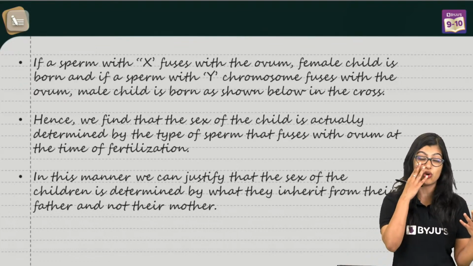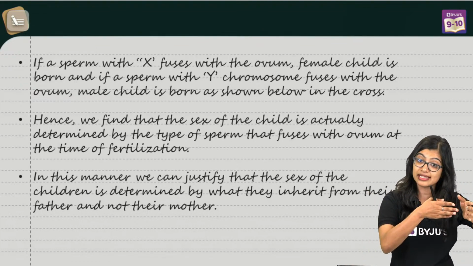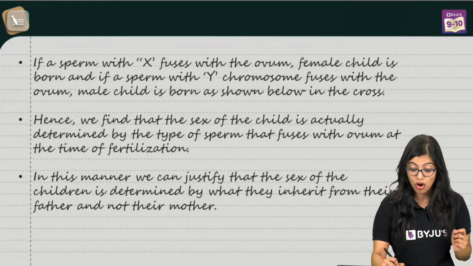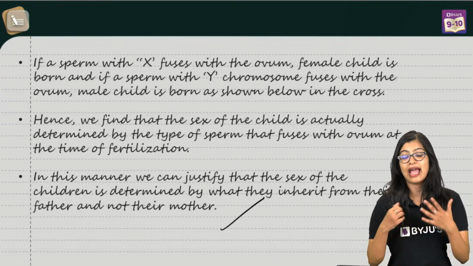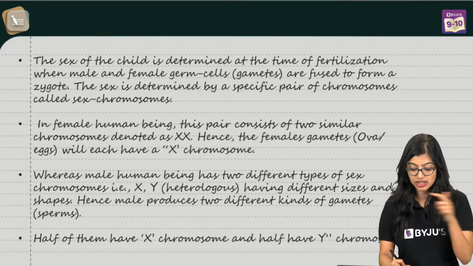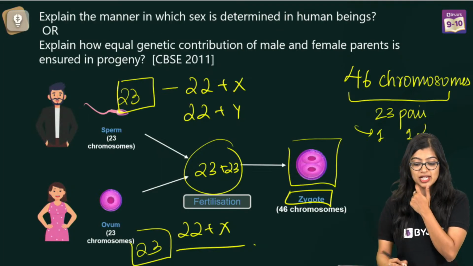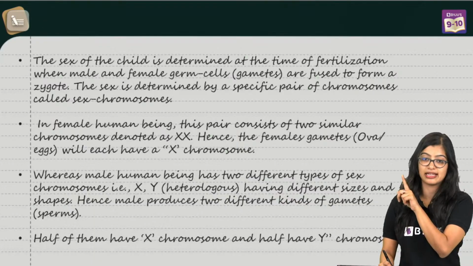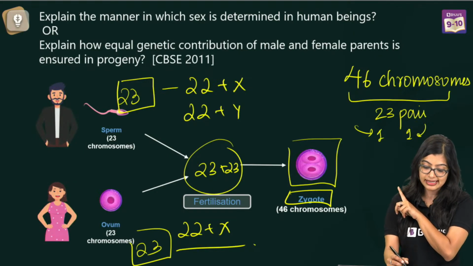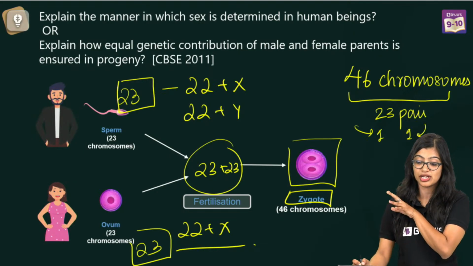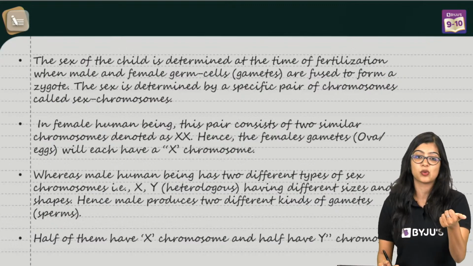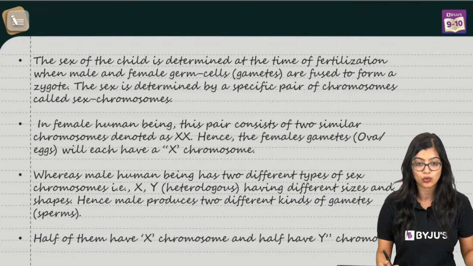And we see that if the question is oriented towards sex determination, mention the point on how, right, it helps. Especially, so this is actually for the first part of the question. Explain the manner in which sex is determined. That is the answer. But if you are getting the second part of the question, that is how is equal genetic contribution taking place, that is the explanation that I gave you, right?